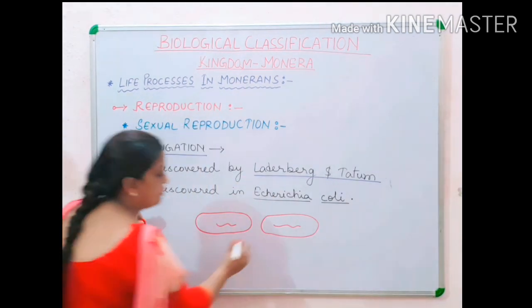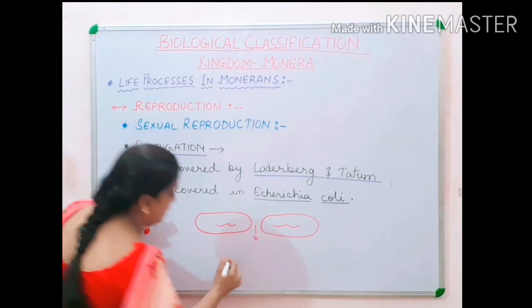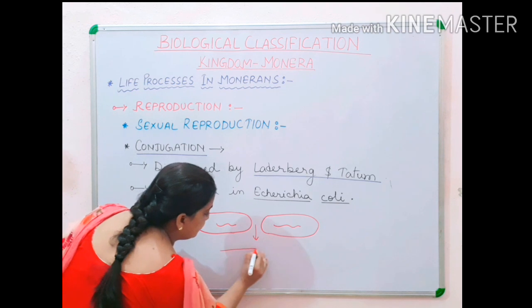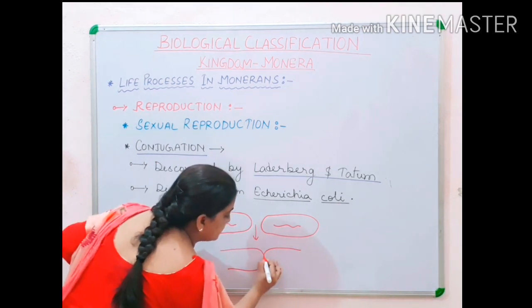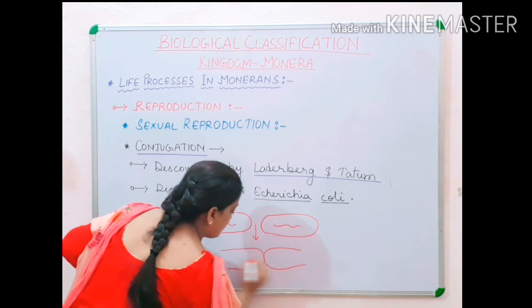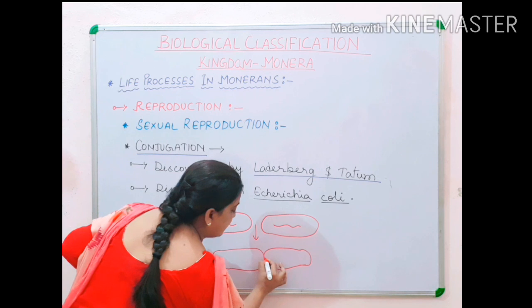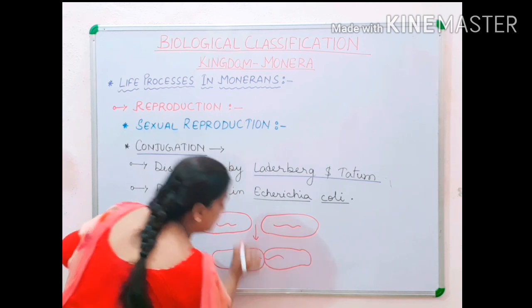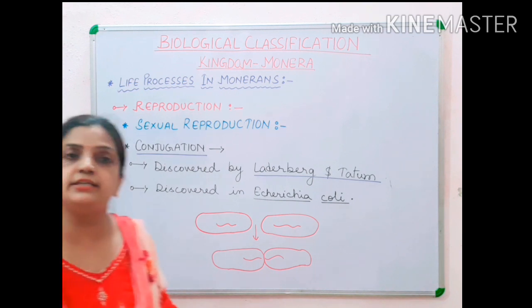Now children, what will happen? These 2 bacteria will come close to each other and they will be fused. They will have cell to cell contact, and during this process, their DNA material, their genetic material, is also coming close to each other.